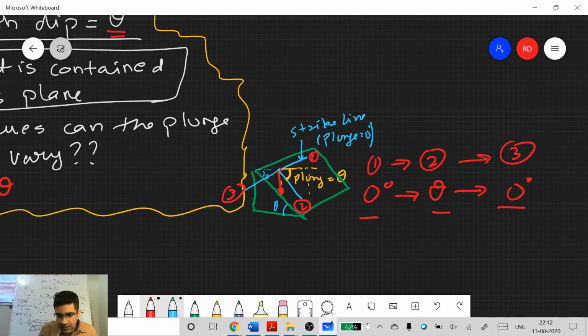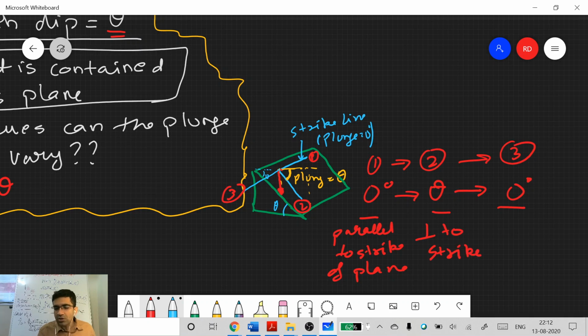This is the case when it is parallel to the strike of the plane which contains the line. What is theta? Perpendicular to strike of the plane, or along the dip of the plane. Again this becomes parallel to strike.